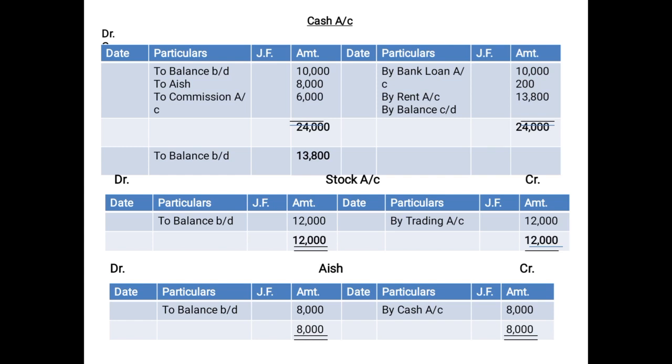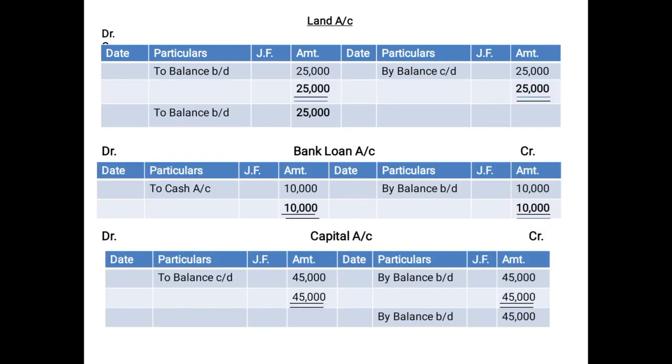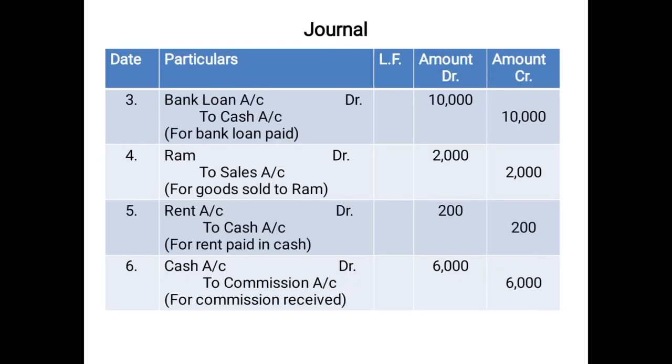Now bank loan is debited in the entry, therefore it will be posted on the credit side as by bank loan account 10,000. And while preparing the bank loan account, you will not record the bank loan aspect, rather you will record the cash aspect. And since cash is credited in the entry, therefore it will be posted on the debit side as to cash account 10,000.